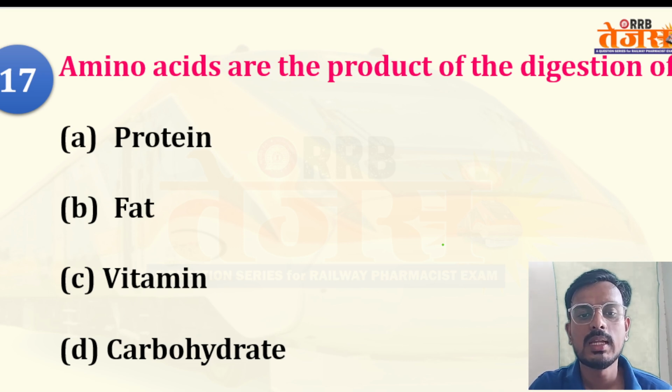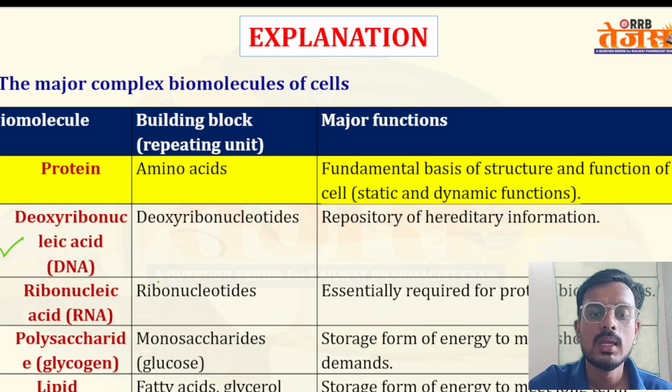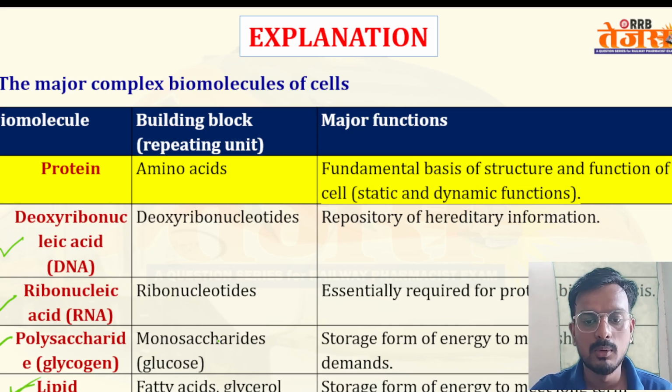Coming to the next question: amino acids are the end product of digestion of protein, fat, vitamin, or carbohydrate? This is a very simple question. Amino acids are the end product of protein digestion. Amino acids are the building blocks of protein. Similarly, deoxyribonucleotides are building blocks of DNA, ribonucleotides are building blocks of RNA, monosaccharides are building blocks of polysaccharides, and fatty acids and glycerol are building blocks of lipid molecules. You have to remember.